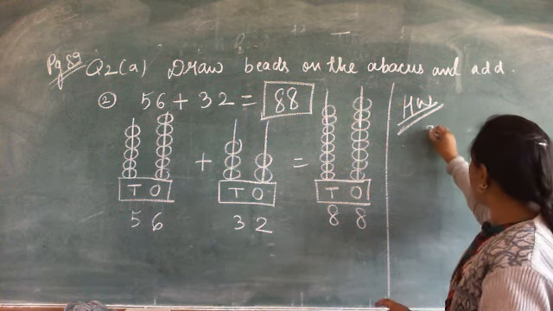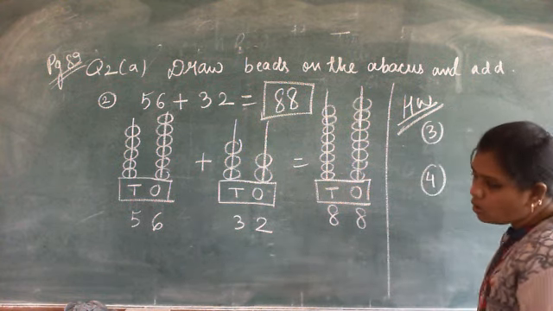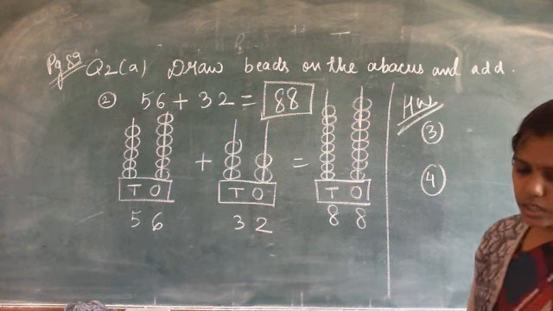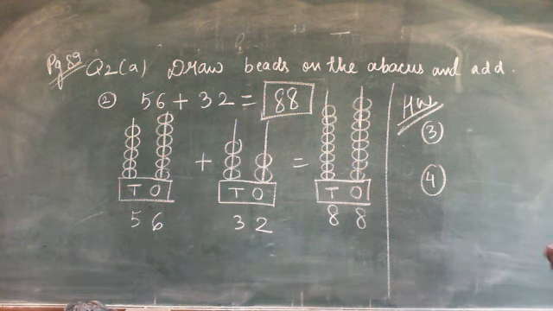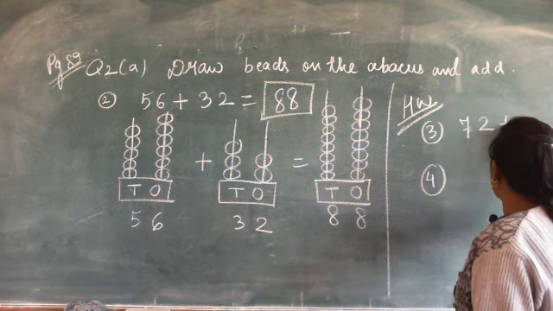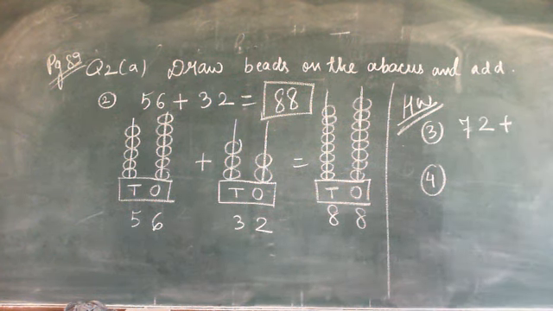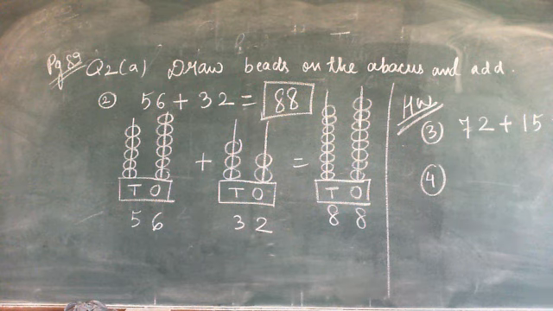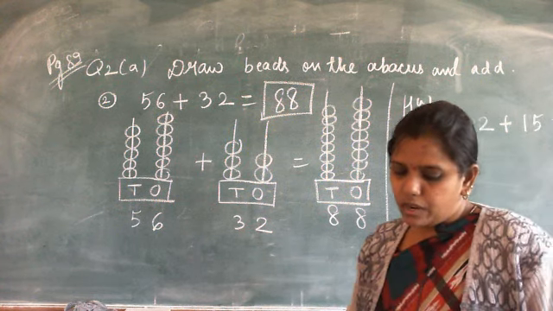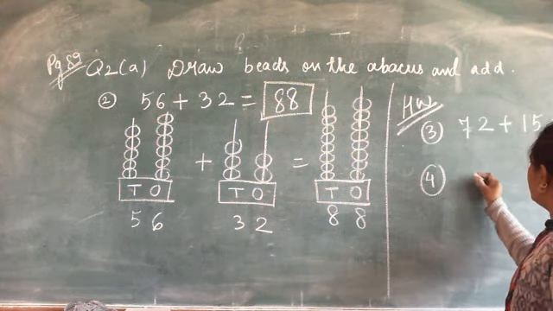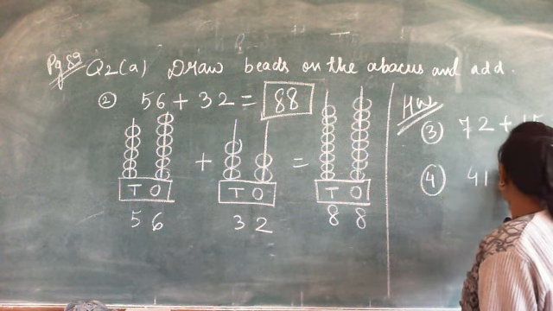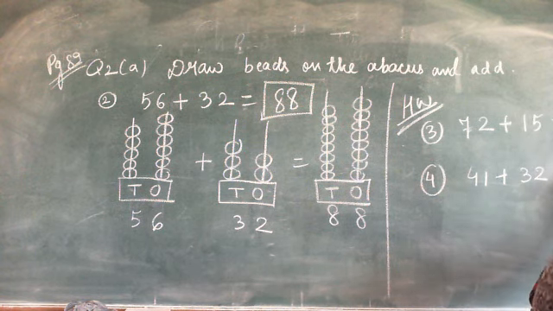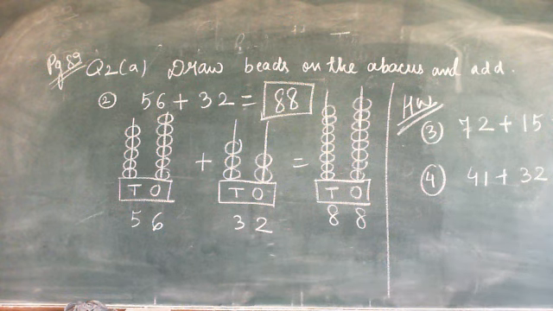1 and 2 we have already done. Third and 4 are your homework. So write the homework question. 72 plus 15 is equals to. This is a homework question. And one more homework question: 41 plus 32 is equals to. So these two are homework questions which you have to add.